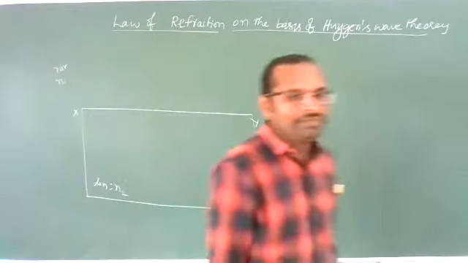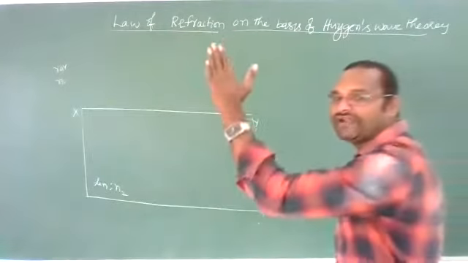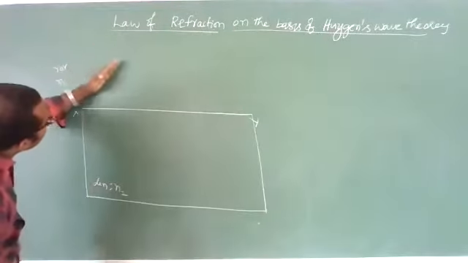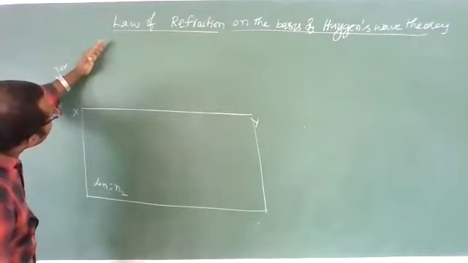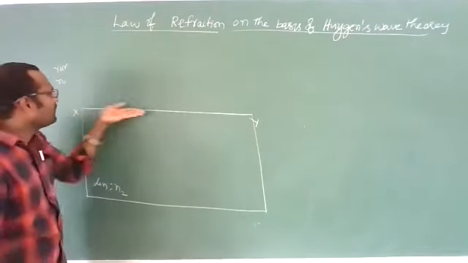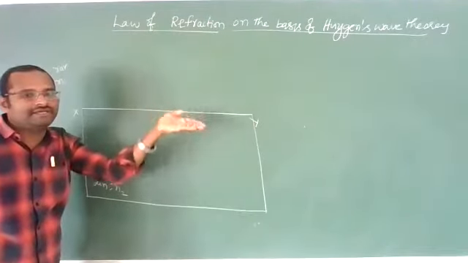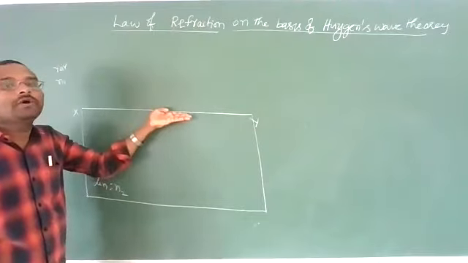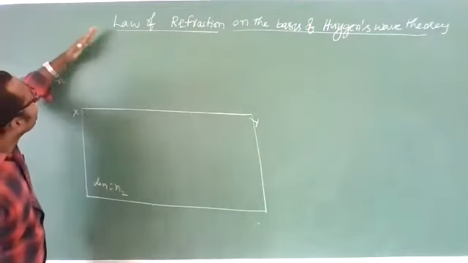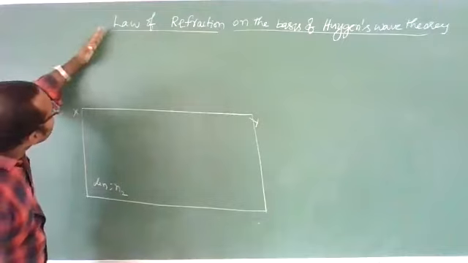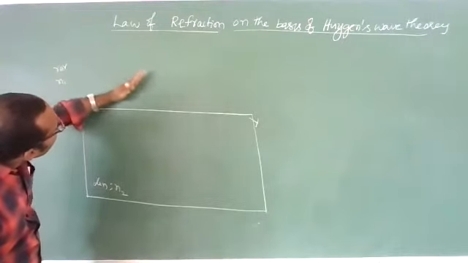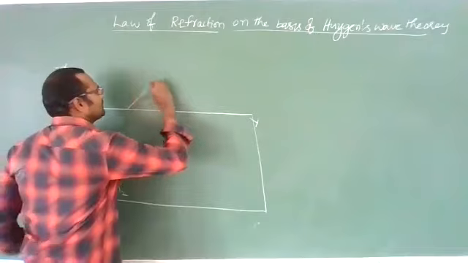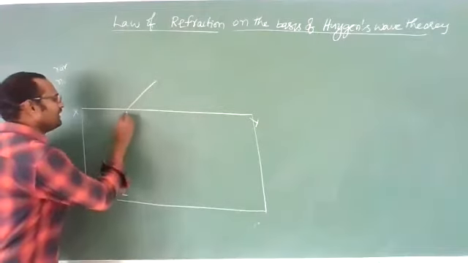Now let us send one wavefront obliquely onto this. Let us imagine the wavefront is coming like this. First, this boundary is perpendicular to the plane of the board I am taking. The boundary which is separating the mediums is perpendicular to the plane of the board. Now let us send one wavefront obliquely like this.